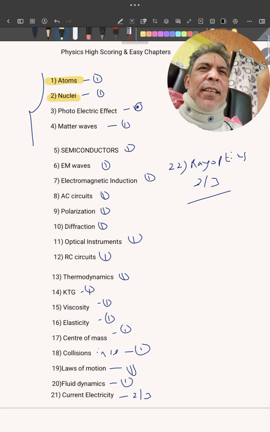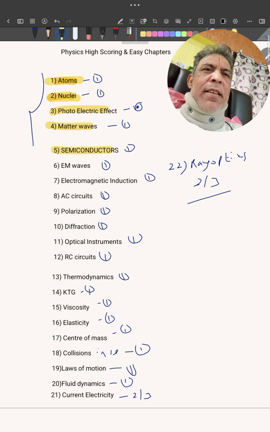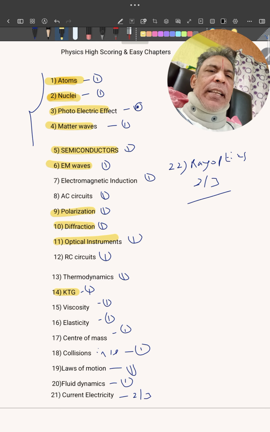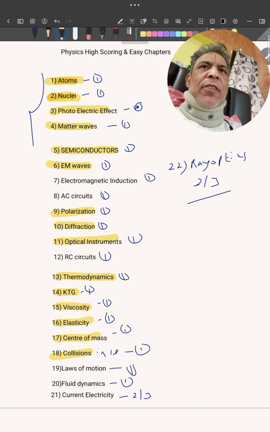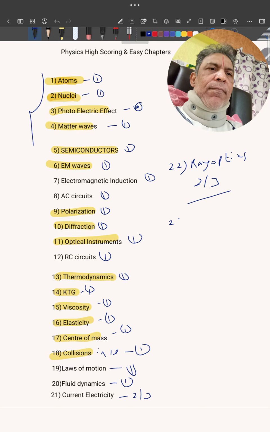Okay, the easy chapters are atoms, nuclei, matter waves, semiconductor, EM waves, polarization, diffraction, optical instruments, KTG, thermodynamics, viscosity, elasticity, center of mass, collisions, and the next, units and dimensions. I think these are manageable.